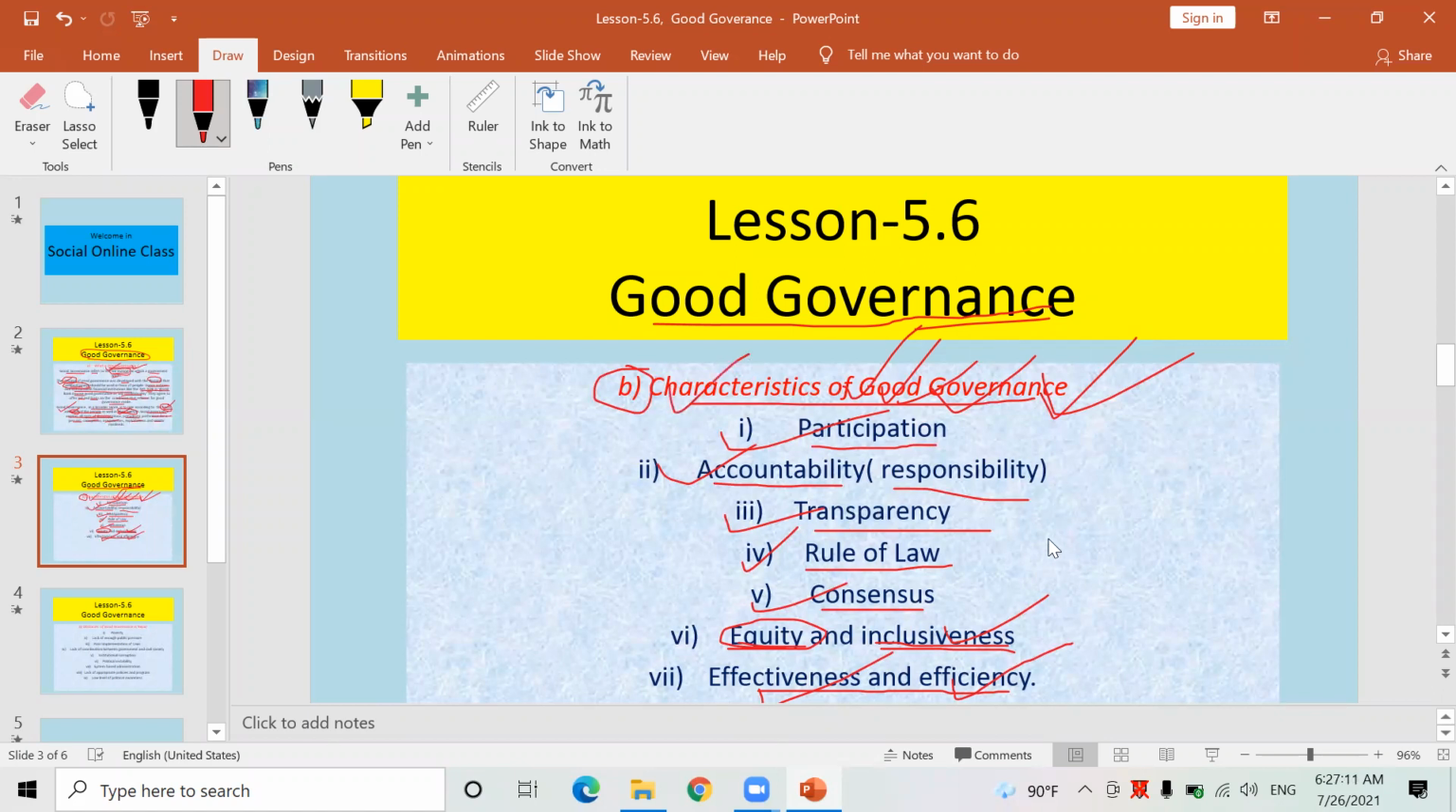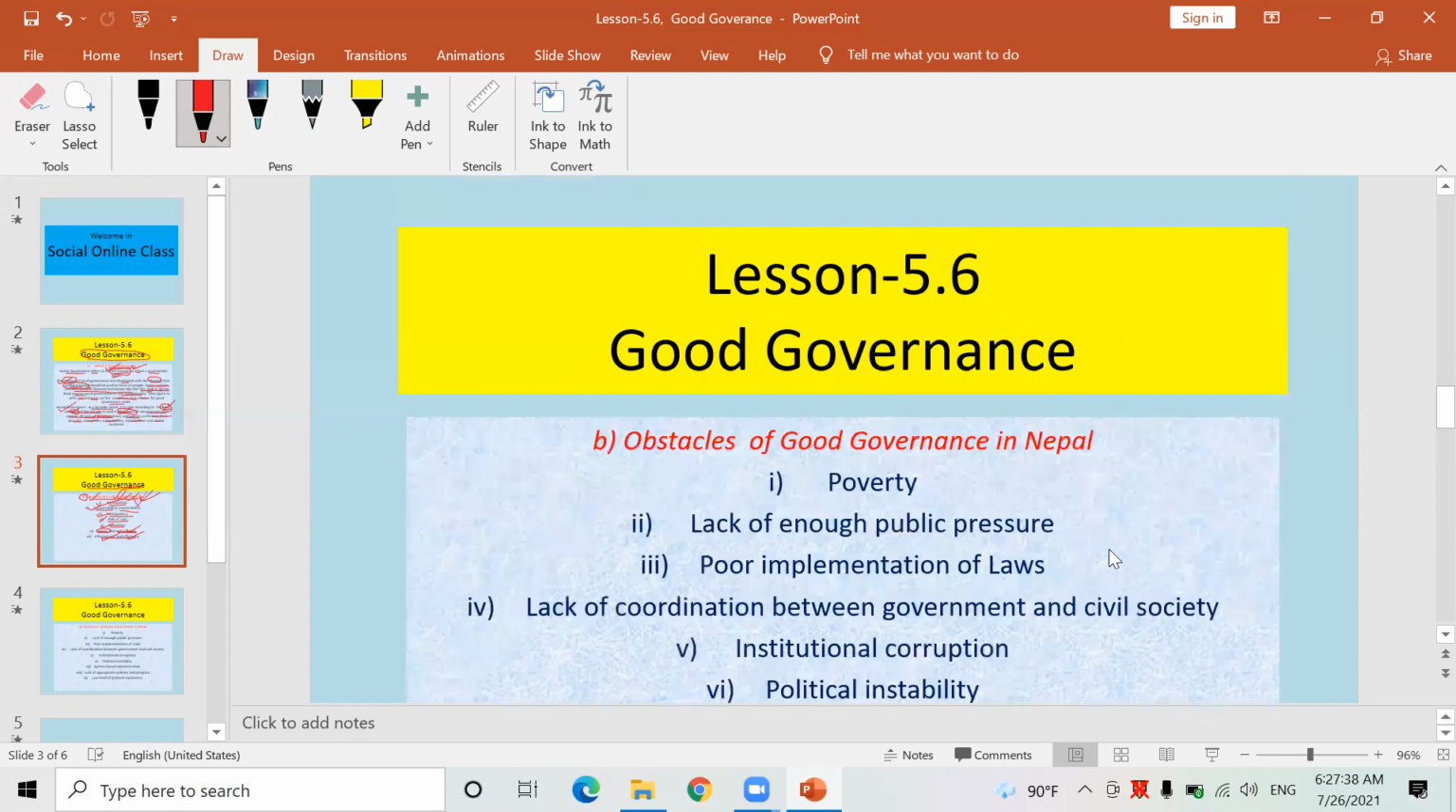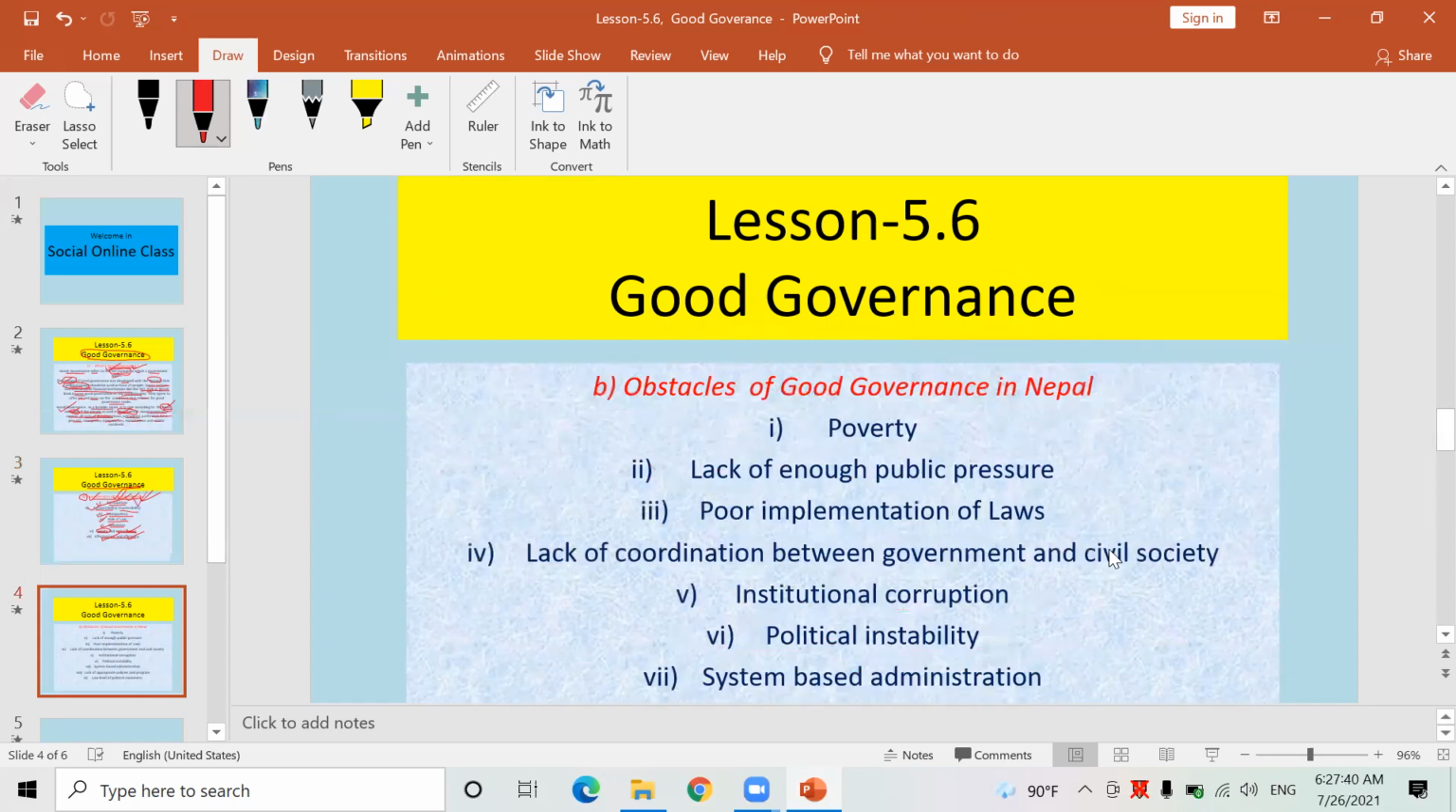Okay, simply keep in mind participation, accountability, transparency, rule of law, consensus, equity and inclusiveness, effectiveness and efficiency are the major characteristics of good governance. Without maintaining them in a particular nation, a particular government cannot maintain good governance. Okay. Now let's go to the next subtopic.